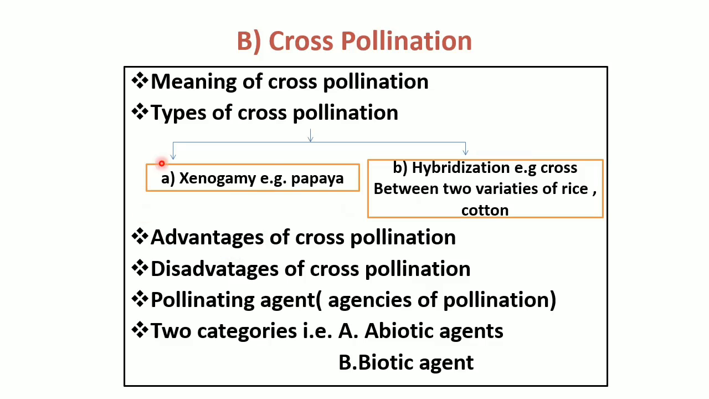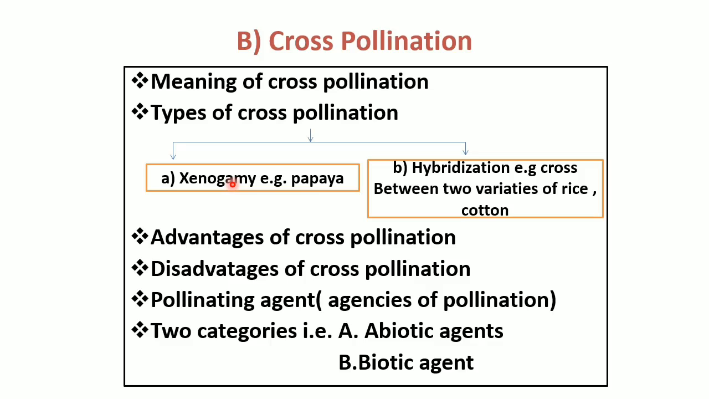And the example of xenogamy is generally papaya, and for hybridization, there is a cross between two varieties of rice, or a cross between two varieties of cotton. So now first we can see about xenogamy. What is the meaning of xenogamy?